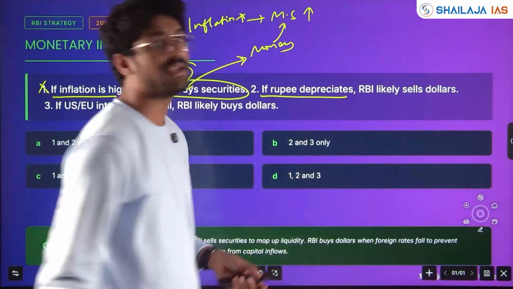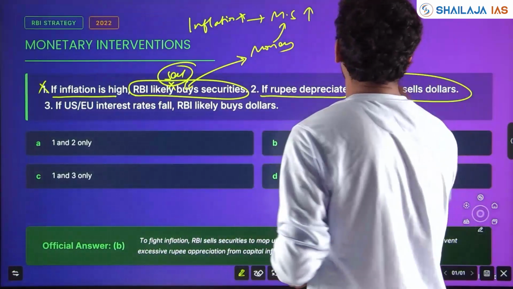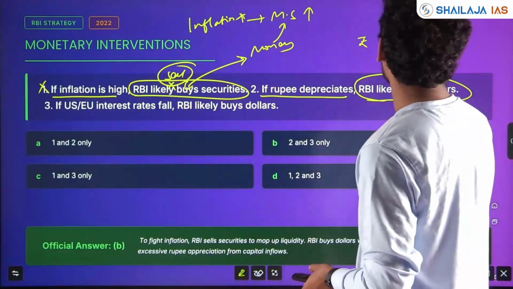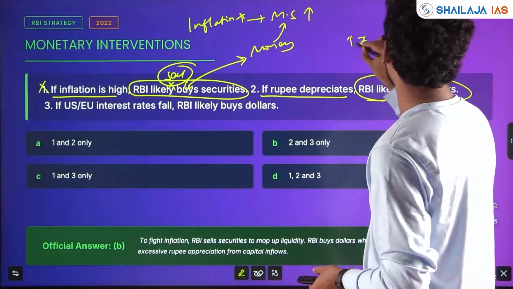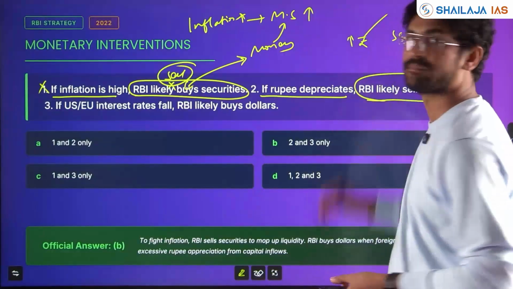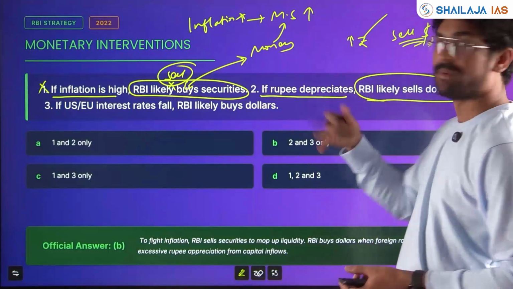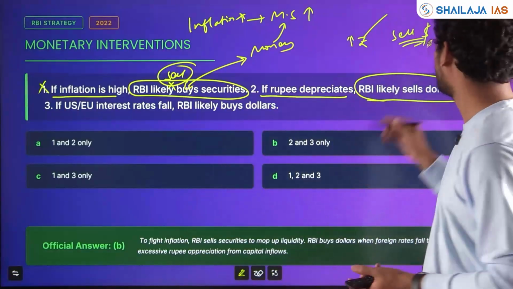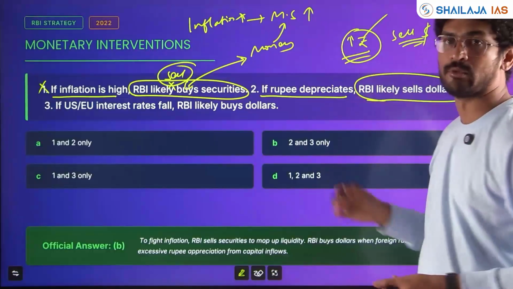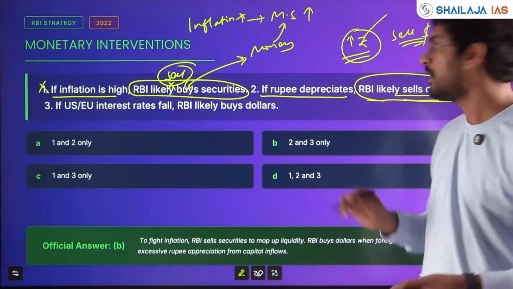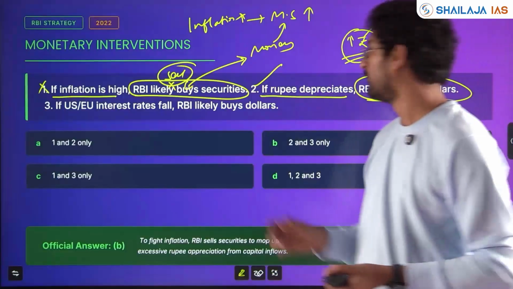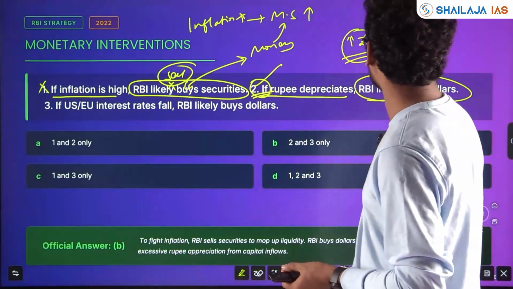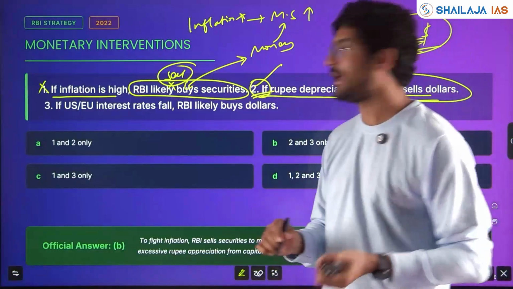If rupee depreciates, RBI likely sells dollar. Yes, to strengthen the rupee, what will it do? It will sell dollar. That means rupee in the market is reducing because RBI is selling dollar and buying rupee. So rupee will at least stabilize. If rupee is depreciating, RBI will sell dollar or forex. That is happening now when the Iran war is going on, right? Rupee is depreciating. So for that, what is it doing? It is selling dollar and stabilizing the rupee.